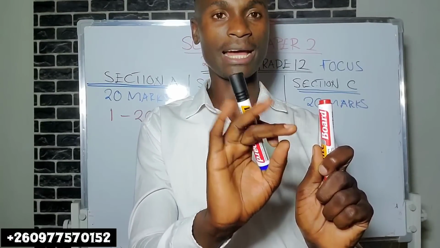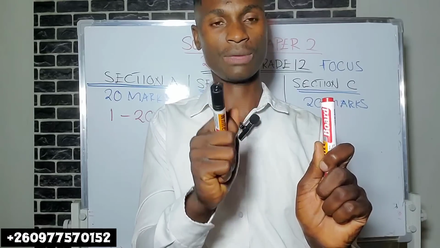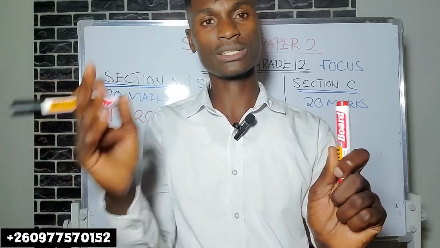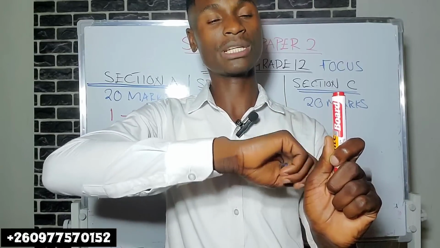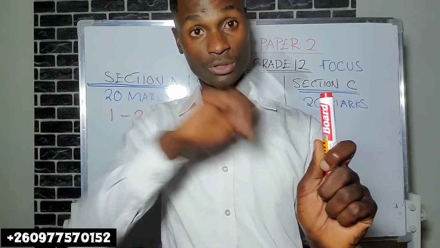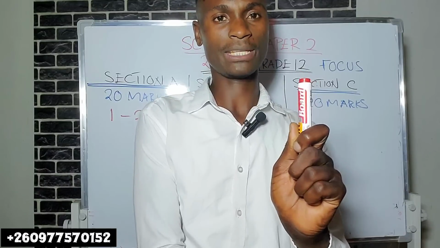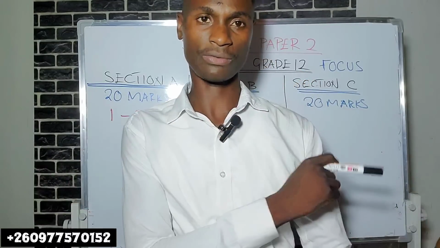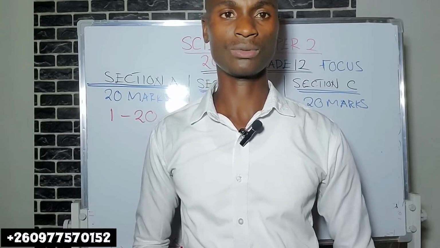Let's use ice as an example. For ice to change to liquid, it needs to absorb heat, endothermic. For liquid to change to gas, it needs to absorb heat, that is endothermic. Also, sublimation, the direct change of state of matter from solid to gas, is endothermic. From gas to solid, it is exothermic. So as you go back, the reverse is exothermic. I think that is the simplest way.